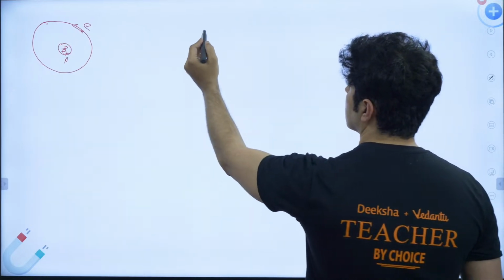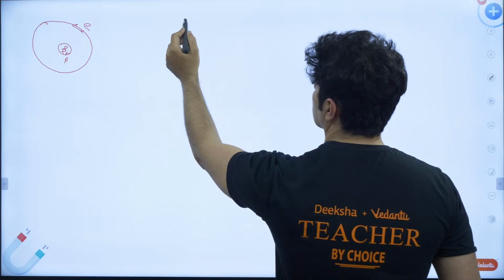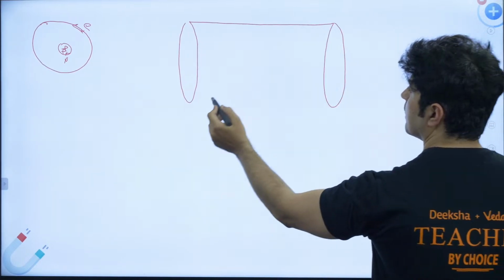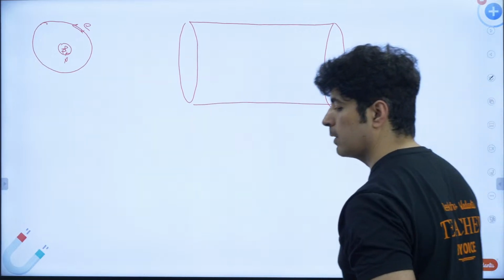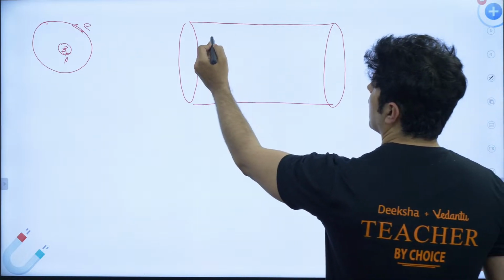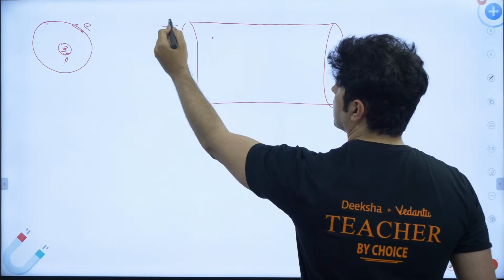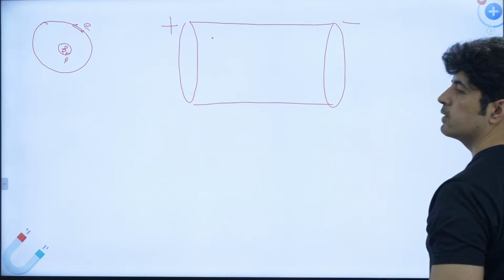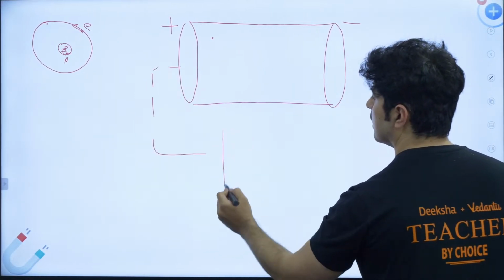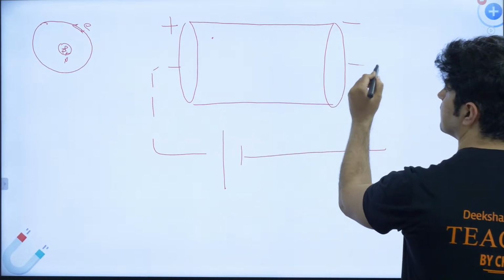In a conductor, we put it in a cylindrical shape. A conductor can be any shape, but cylindrical is the most common one. So what's happening over here? When a potential difference is applied, the plus and minus signs indicate the potential difference. That means this cylinder is connected with the battery.